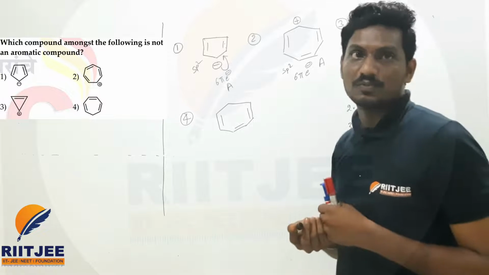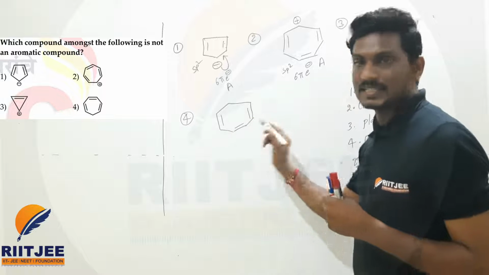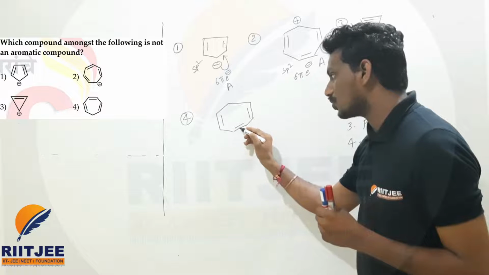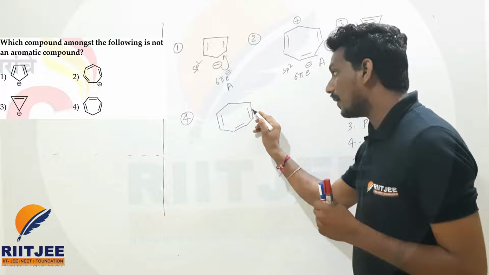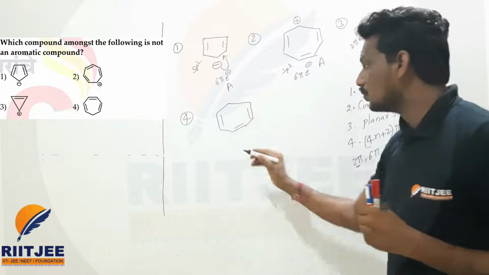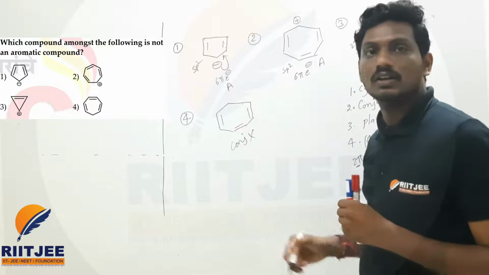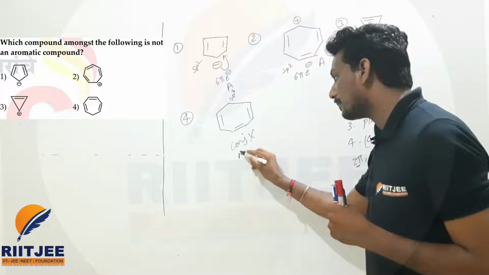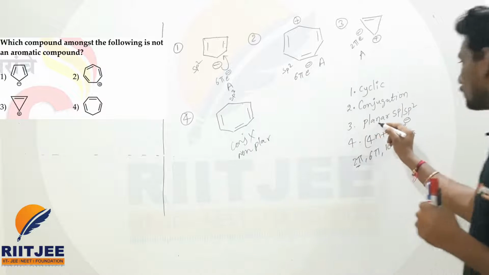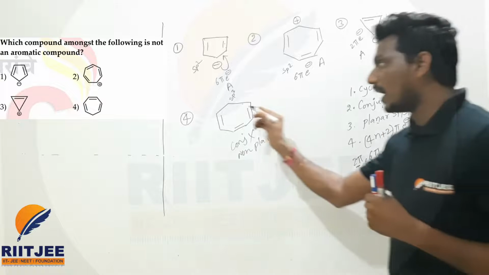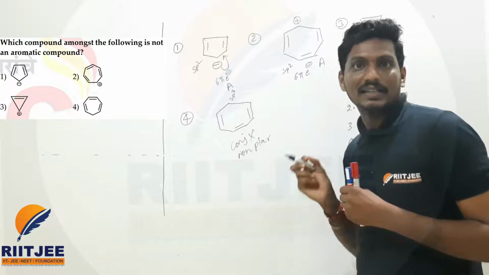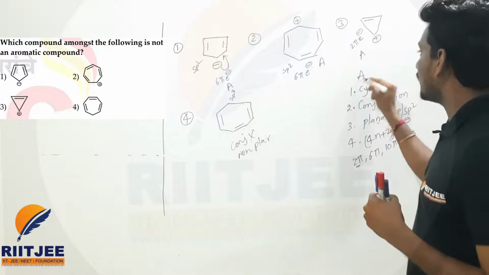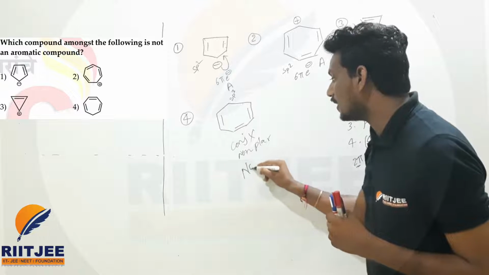Next the last option, the fourth option. This is cyclic, no issue. Next let us see the conjugation. Pi sigma pi, conjugation; pi sigma pi, conjugation; but here pi sigma again sigma means no conjugation. Conjugation is not there. One more thing, the carbon which is present here, its hybridization is sp3, which is non-planar. For aromatic it should be planar, sp or sp2, but this carbon contains all single bonds, so that's why it is sp3.